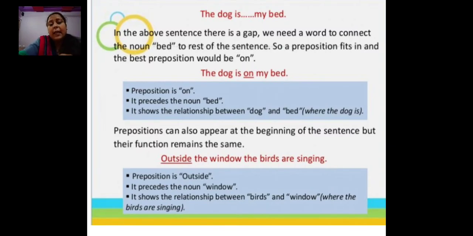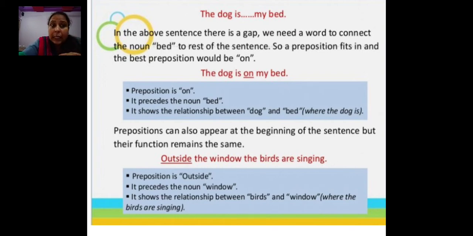See children, let us see one example. The dog is blank my bed. Now you have to fill in the gap. There is a gap in the above sentence: the dog is blank my bed.